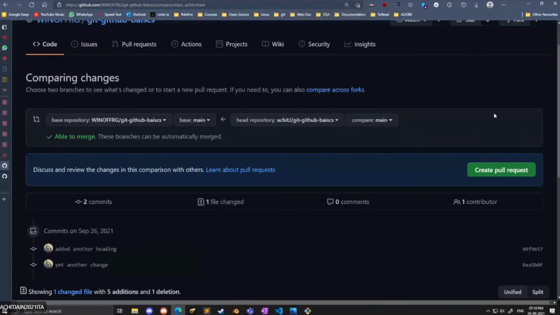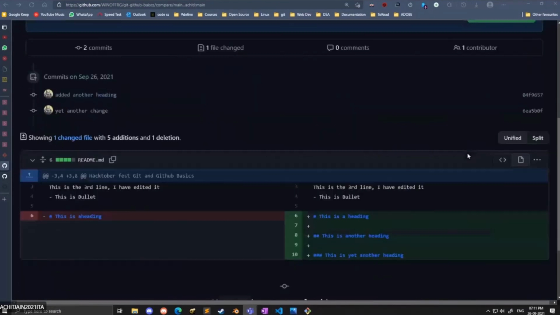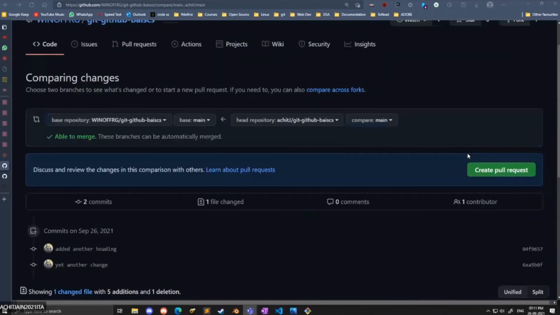So now he has to choose from where to where, meaning what is the source and what is the destination. The source is the head repository which belongs to him. So he has chosen that head repository, Ajit J/git GitHub basic. This is the source. And what is the destination? The destination is the base repository which he cloned, which belongs to my account. So he will choose that there. And GitHub automation already tells us that we are able to merge. There are no issues in it. So he will simply create that pull request.